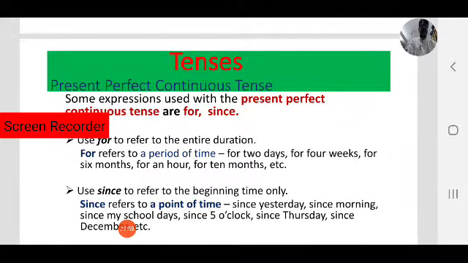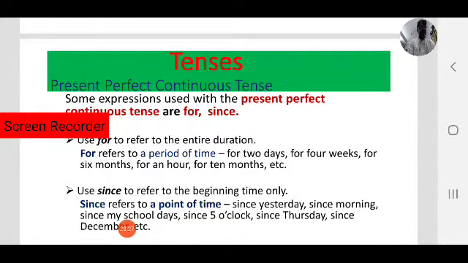Use for to refer to the entire duration, or we can simply call as period of time, entire duration. If you want to indicate, describe entire duration, we have to use for 2 days, for 2 hours, for 4 weeks, for 6 months, for an hour, for 10 months, for 2 years.